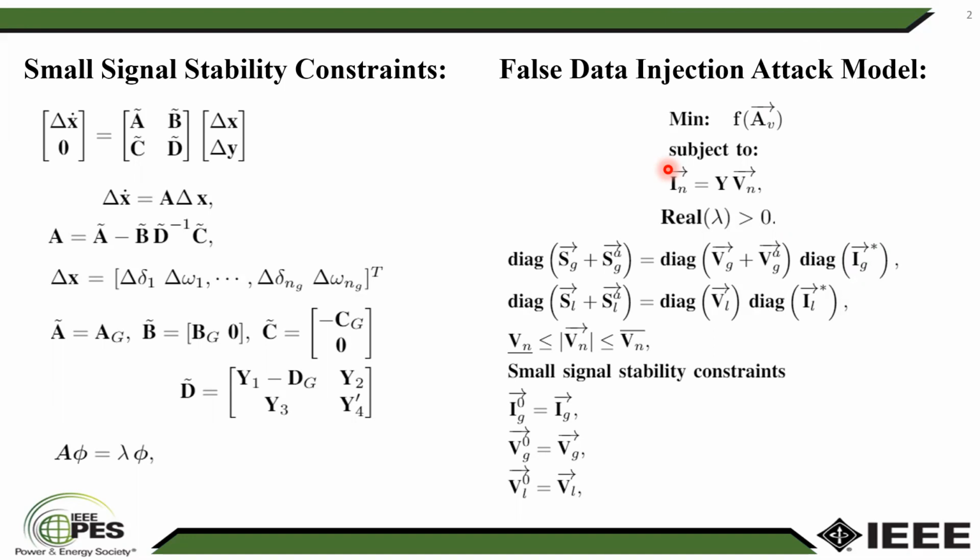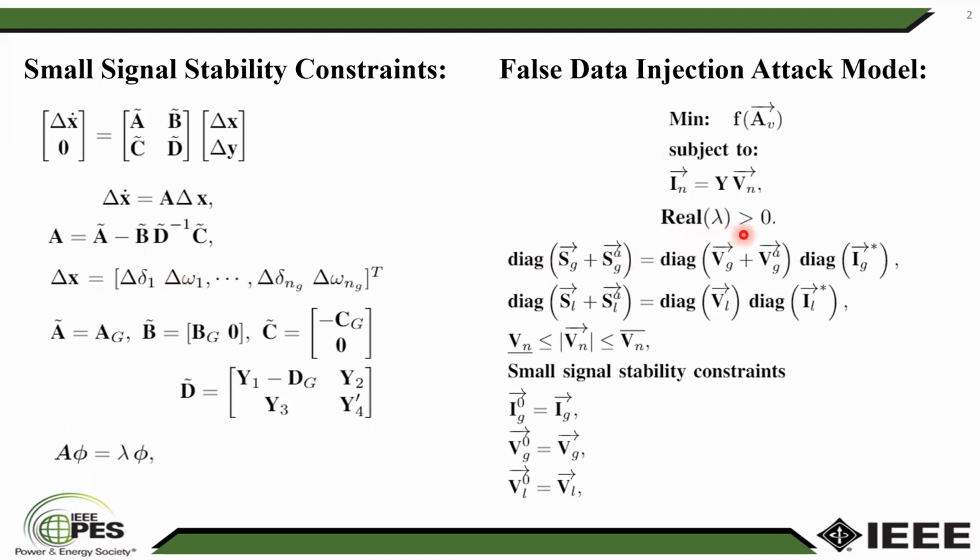In order to do so, we formulate the false data injection as an optimization problem. To the right hand side, as you can see, using the AC power flow, these equations are implementing the AC power flow, and also the small signal model, which are the constraints to the left hand side, in which we are considering the classical model for the synchronous generator. That's why you can see that the state variables in the state space matrix are only consisting of rotor angle delta and the frequency of the generators omega.